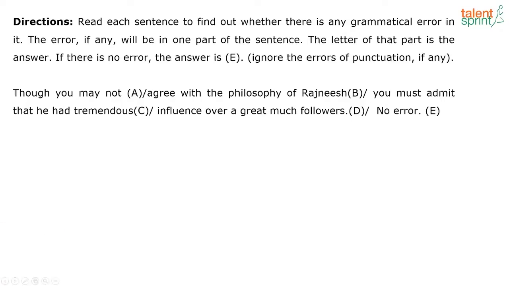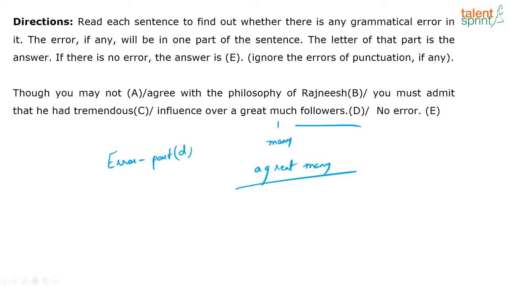Which means they are countable. And you don't use much, you use many. A great many is in fact a collocation, right? This phrase we've heard people say. The error is in part D, where you change much to many, right?